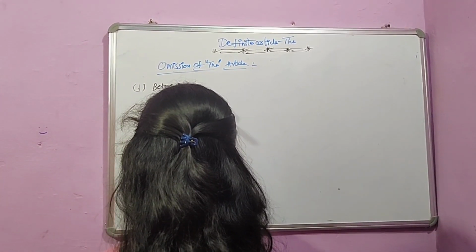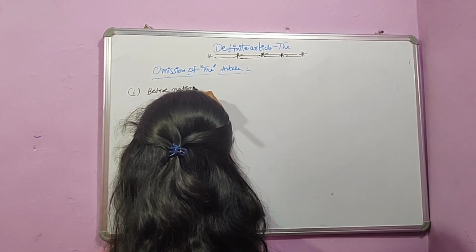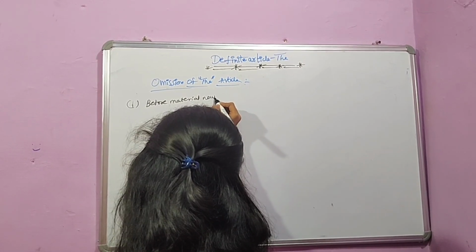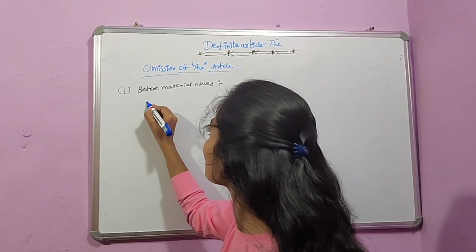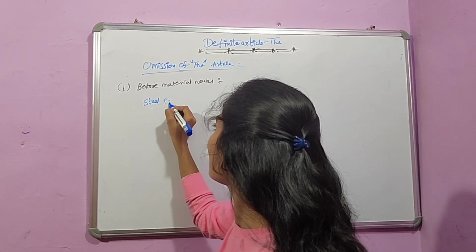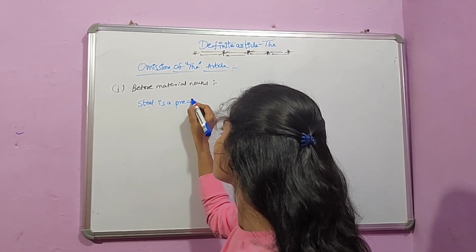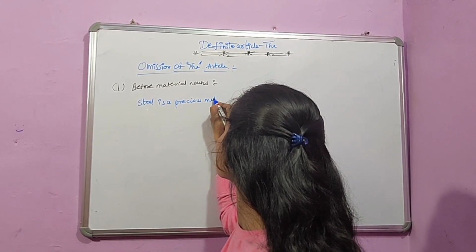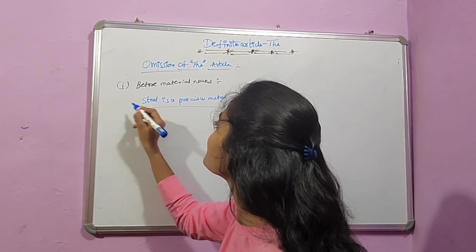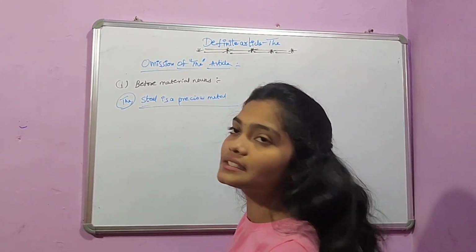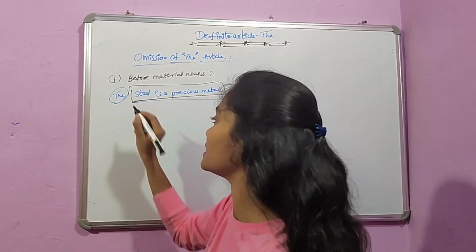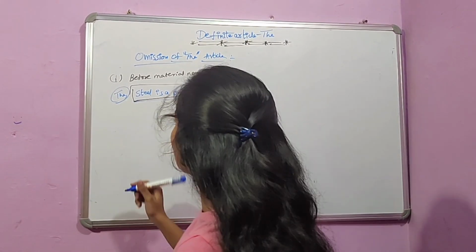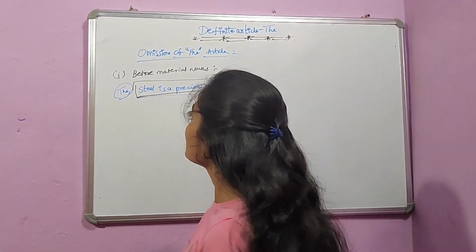Before material nouns, we should not use the article in general sense. That is, steel is a precious metal. Here we should not use "the steel." If we use "the steel," it is wrong. Okay? We should use simply "steel is a precious metal." That's it. Let us look into another example.